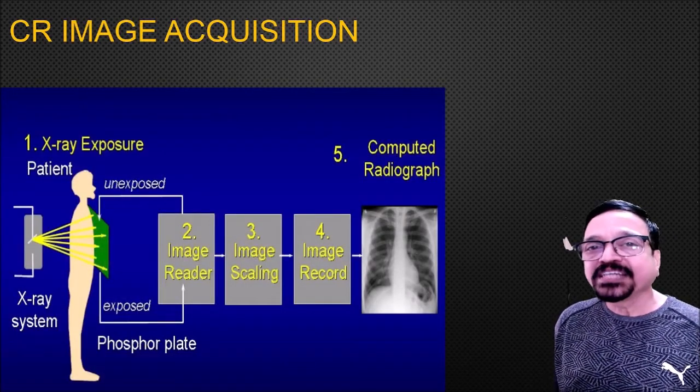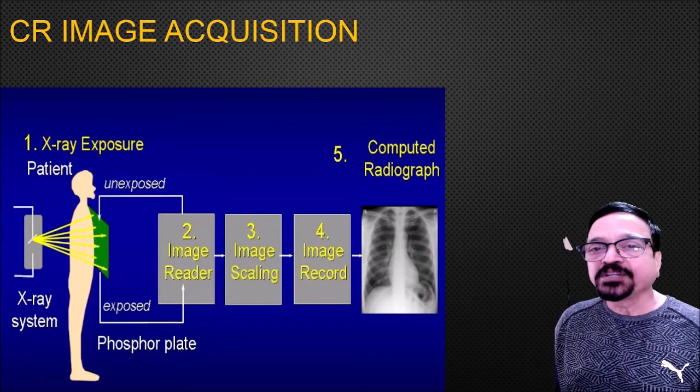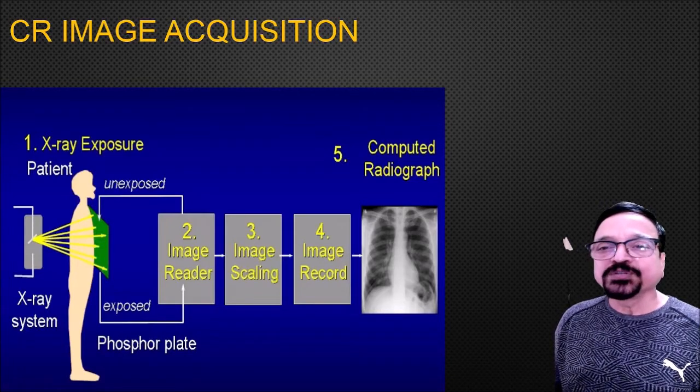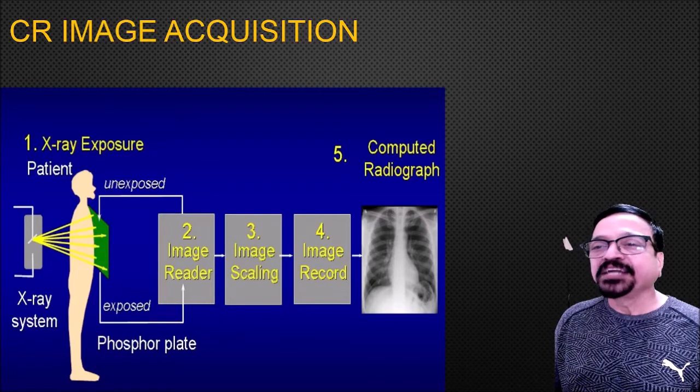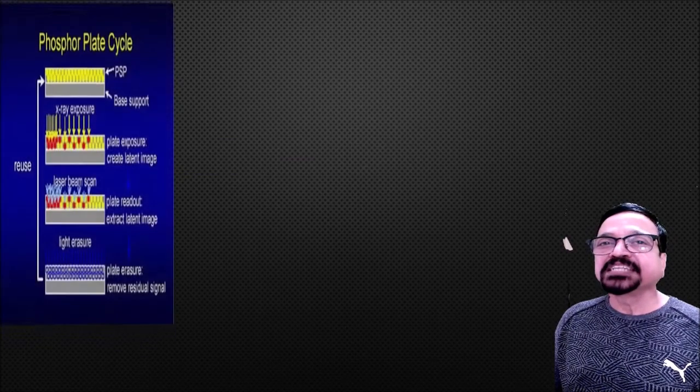Now see here what is there. We have shown all the stages. First the exposure is given to the patient, then the cassette goes into the image reader, then image scaling, then image record, and ultimately what you get is a printed X-ray film. So this is how CR works.